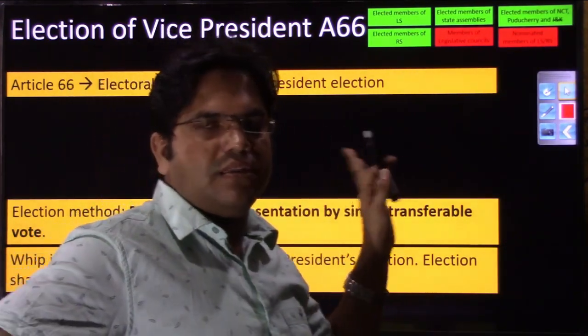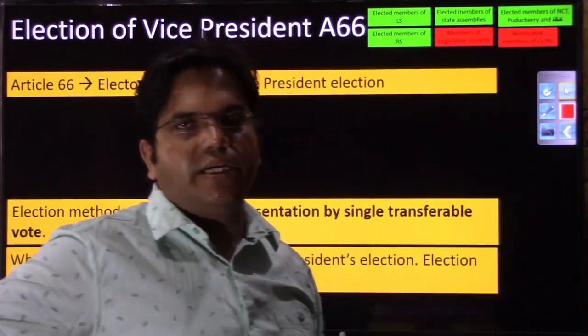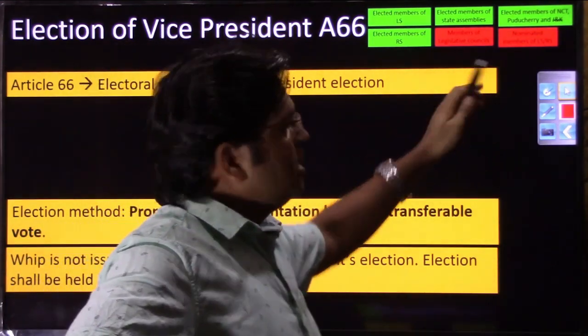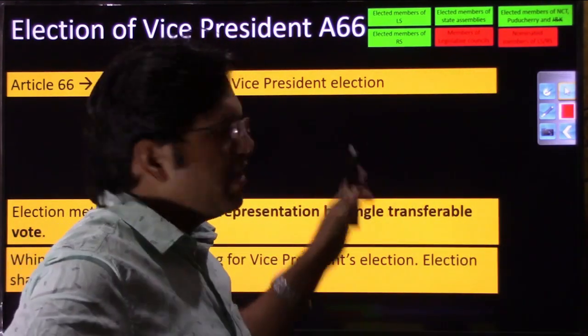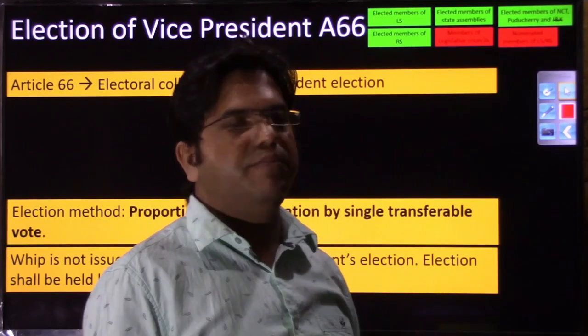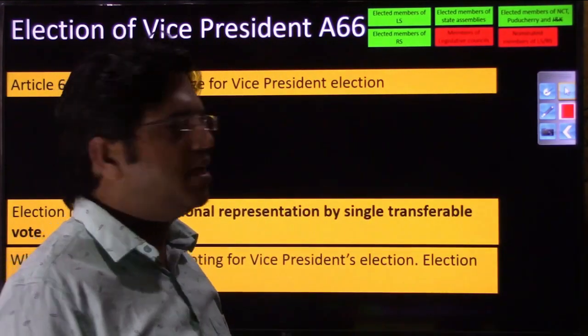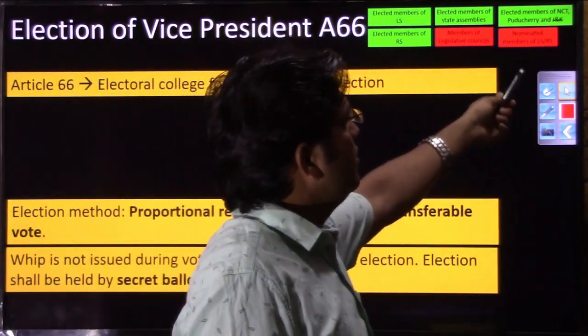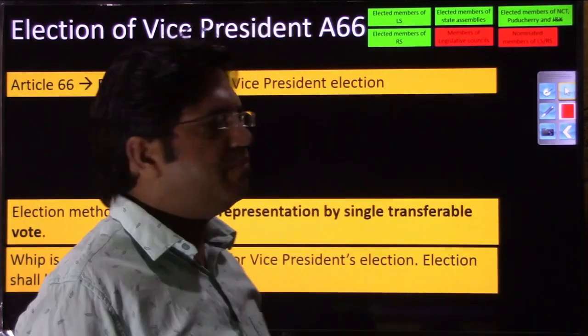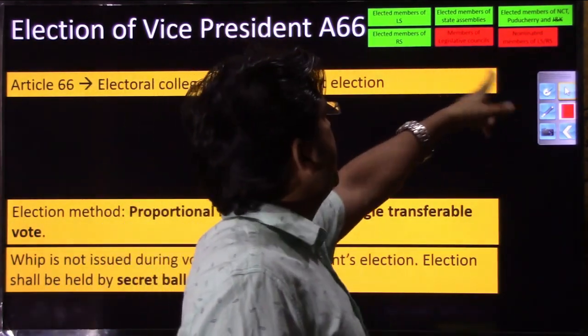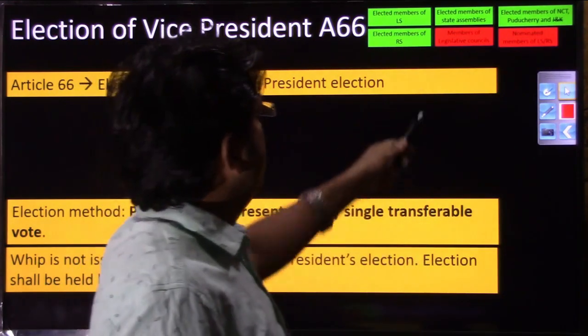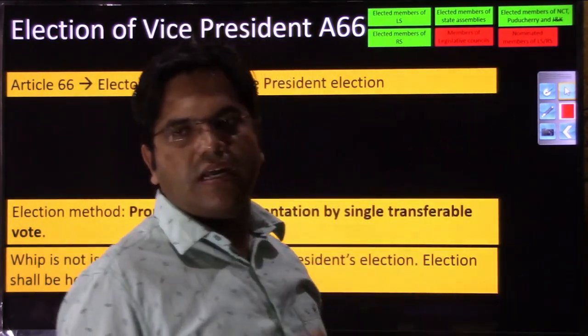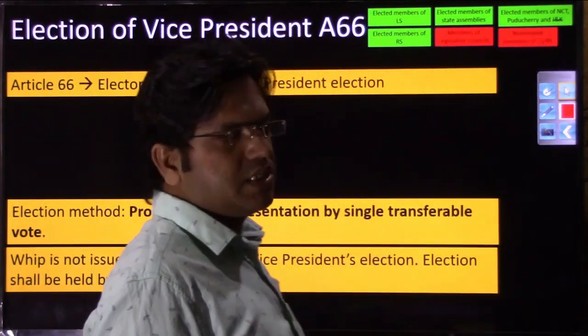So 12 members in the Rajya Sabha, 2 members in the Lok Sabha, until now had been nominated in Rajya Sabha and Lok Sabha by the president. So if those nominated members are allowed to vote in presidential election, that will create a kind of conflict, and that's why nominated members are not allowed to be part of presidential election. A member of legislative council is also not allowed to be part of presidential election.